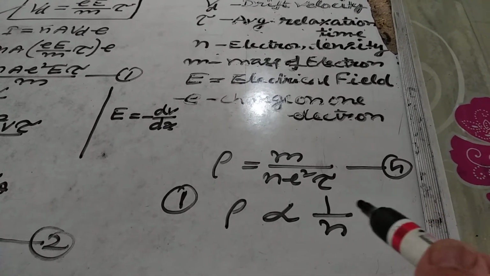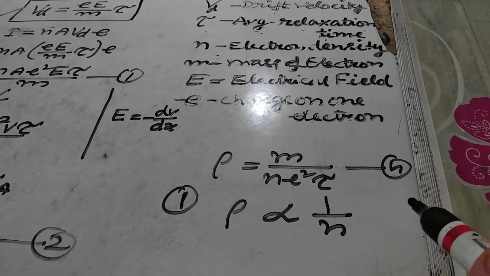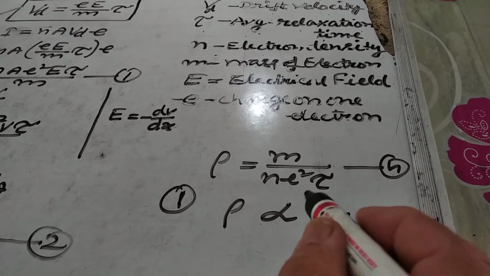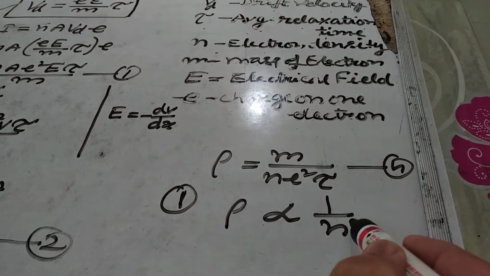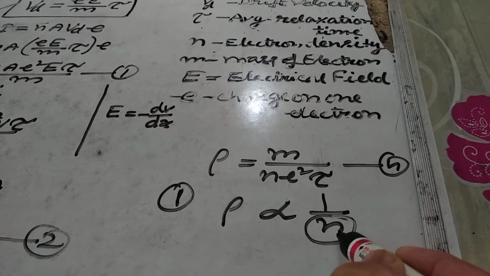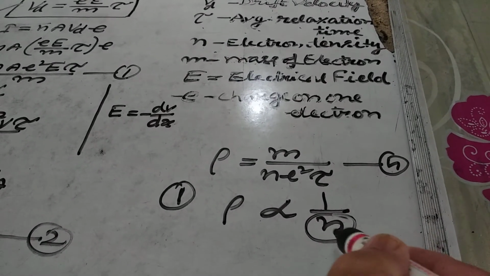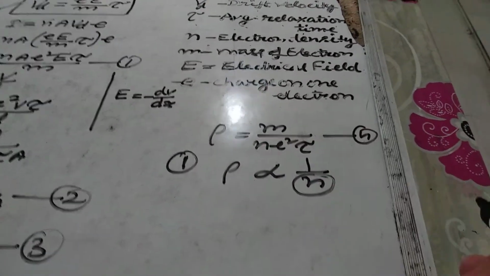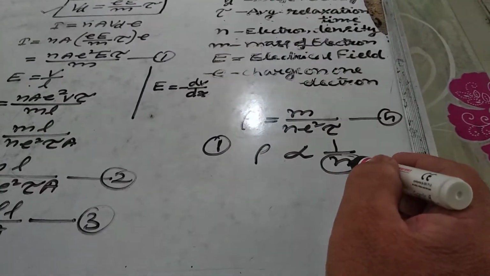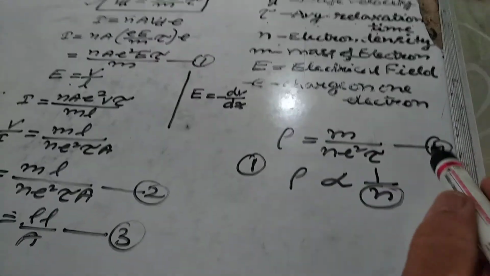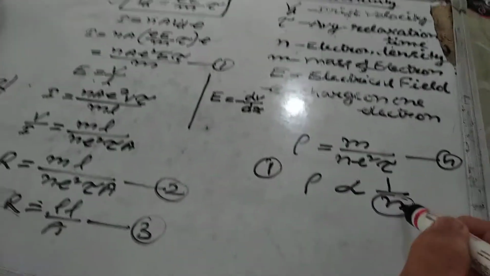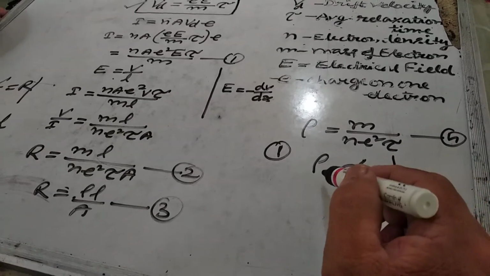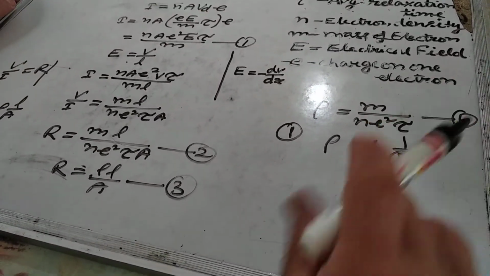Since n depends upon the nature of the material, the resistivity of a conductor depends upon the nature of the material. If the electron density is high, the resistivity will be low.